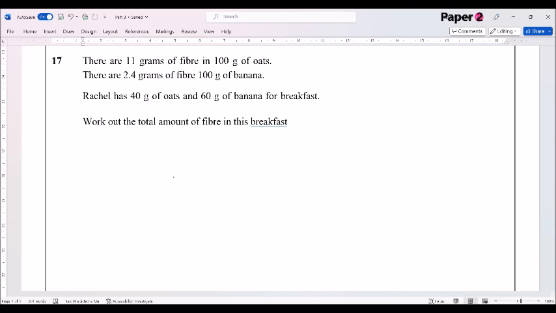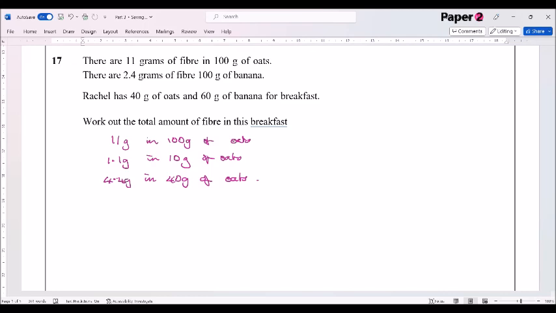Okay, so let's have a look, see what we can do. So we've got 11 grams in 100 grams of oats. So let's have a look at doing maybe 10 grams. So divide by 10 and divide that by 10. So it's 1.1 grams in 10 grams of oats. Then multiply that by 4. So 4.4 grams in 40 grams of oats. And then 2.4 grams in 100 grams of banana.